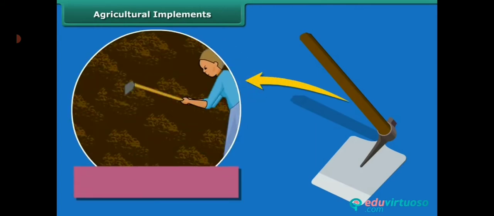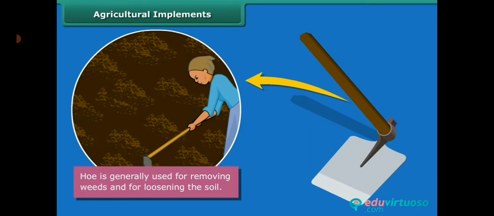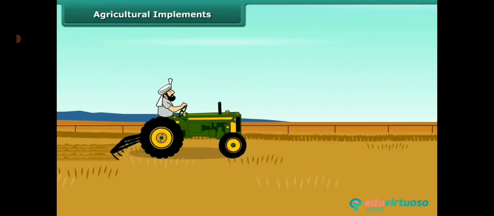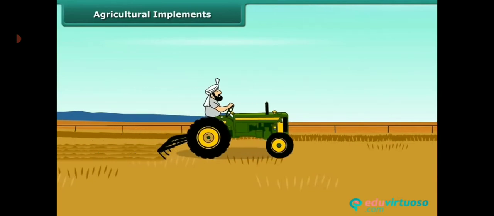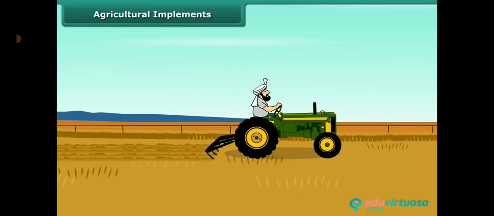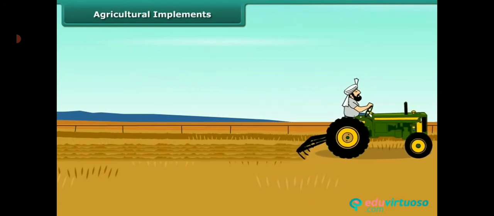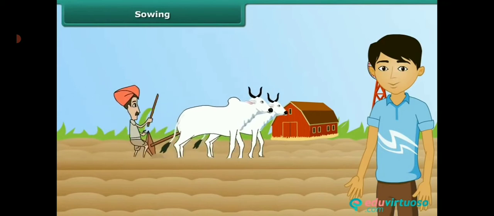Next one, hoe. It is a simple tool which is used for removing weeds and for loosening the soil. It has a long rod of wood or iron. A strong rod and bent plate of iron is fixed to one of its ends. And this is the cultivator. Nowadays, ploughing is done by a tractor-driven cultivator. The use of a cultivator saves labor and time.